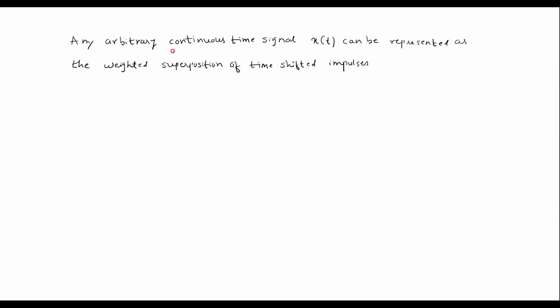Any arbitrary continuous time signal x(t) can be represented as the weighted superposition of time shifted impulses. That is, we can represent any signal x(t) as the integral from minus infinity to infinity of x(tau) delta(t - tau) d tau.